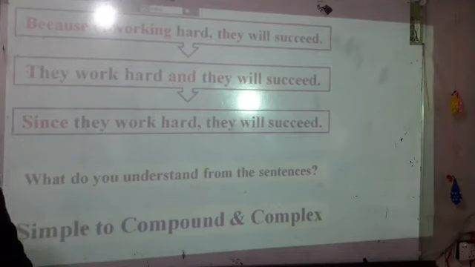In my previous class, I discussed what is simple, what is compound and what is complex. I believe students know the simple, compound and complex. Today we are going to learn the change of simple to compound and complex sentence.